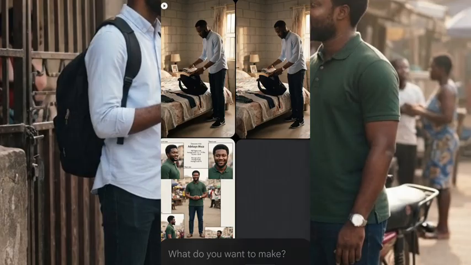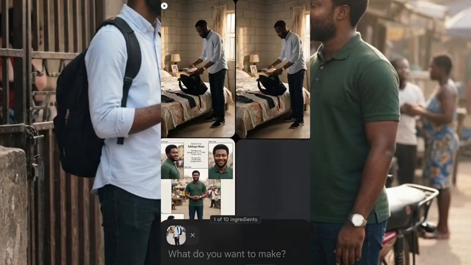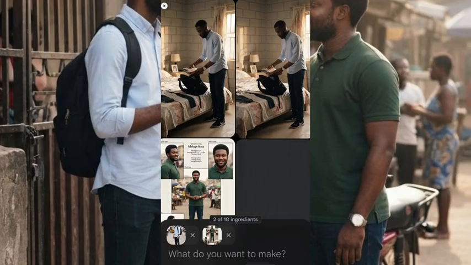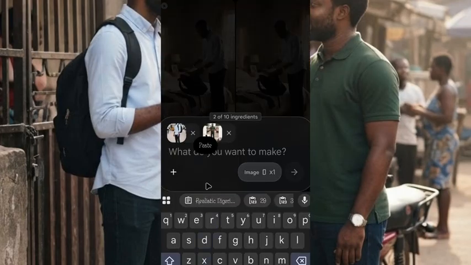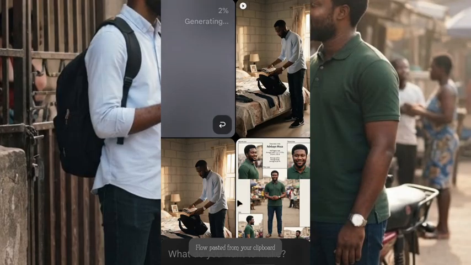Now, you click on this plus icon here, you click on library, and you upload the image of Tunde and the image of Chinedu. I think Chinedu is the second person. Is this person here? No, Chinedu is this person here. So Chinedu here. Then you upload the prompt. The prompt you just copied, you paste it here, and you click on generate. Now, after you click on generate, it's going to generate an image of Tunde and Chinedu together. So let's wait for it to load.